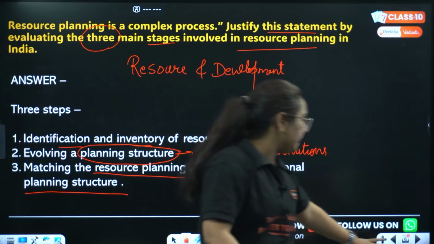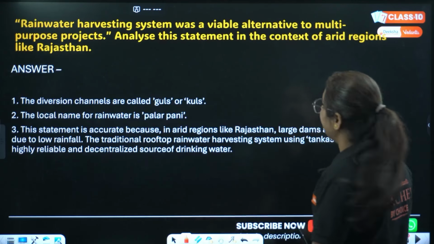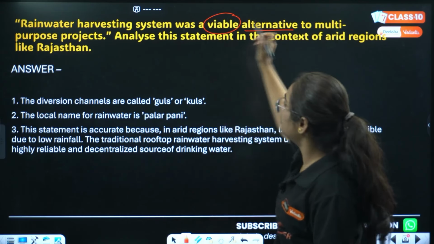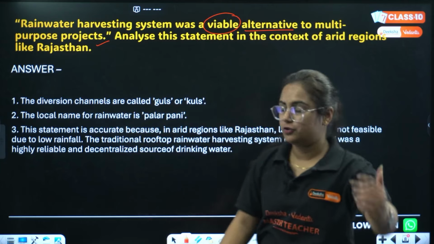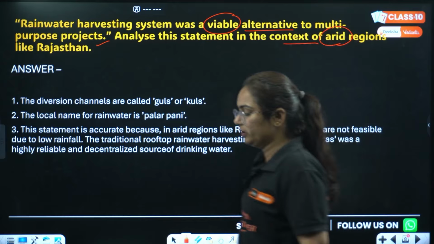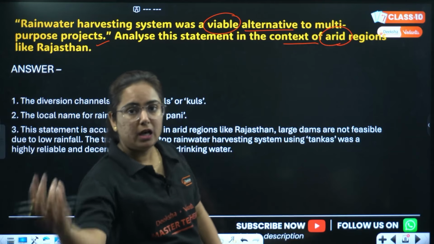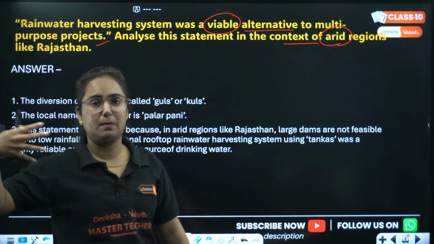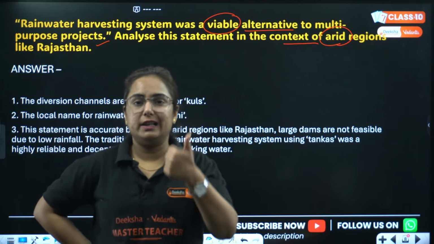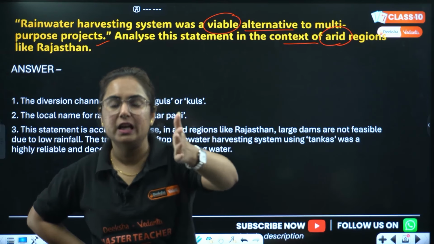Get it? Next one is, okay, resource planning is done. Rainwater harvesting system was a viable alternative to multi-purpose projects. Analyze the statement in the context of arid regions. Now students, what happened? In arid regions like Jaisalmer, Barmer and various parts of Rajasthan, water availability is not possible because they lack rainfall. We know that the Aravalli hills block the winds.